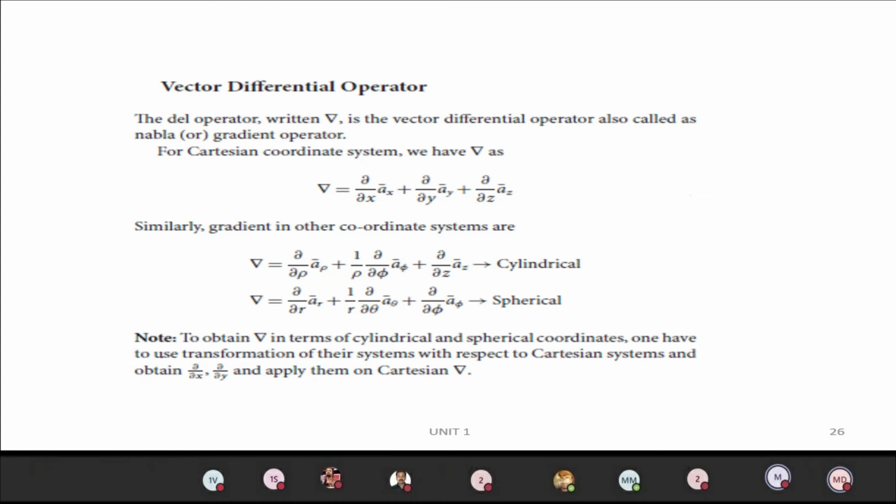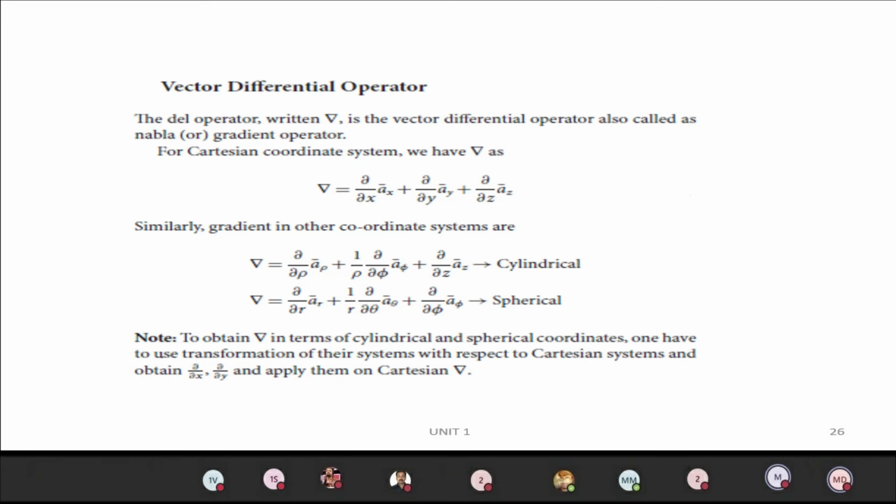For cylindrical system it will be dou by dou rho into a rho plus 1 by rho dou by dou phi into a phi plus dou by dou z into az. Similarly, for spherical system, it will be dou by dou r into ar plus 1 by r dou by dou theta into a theta plus dou by dou phi into a phi.